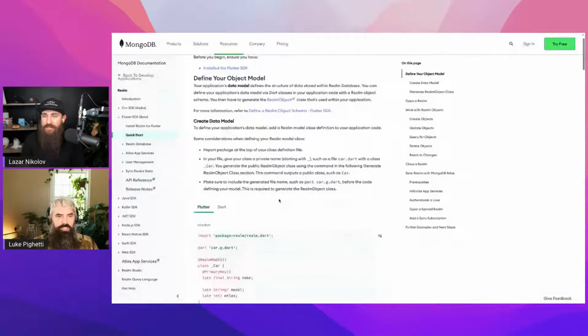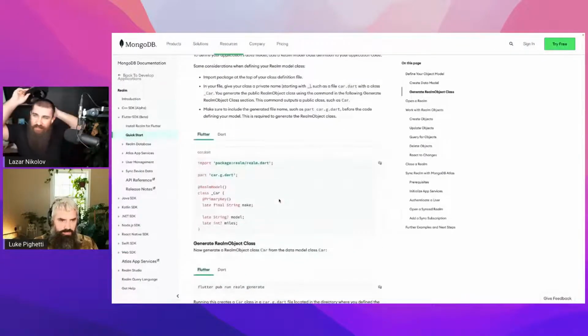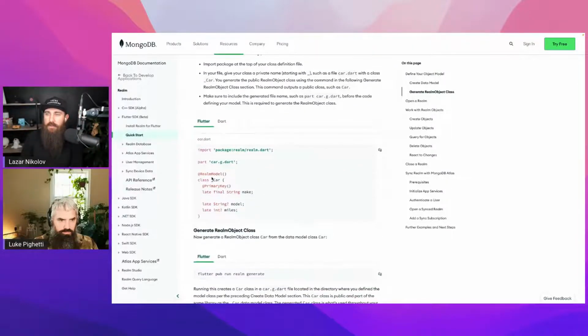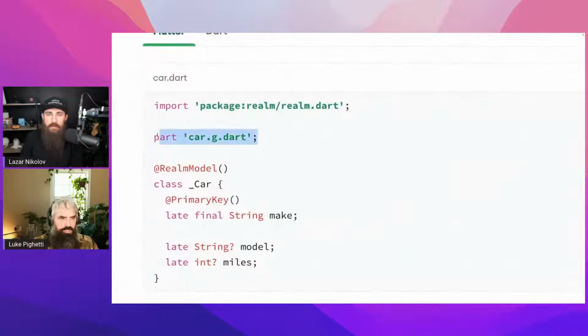I'm hoping you'll be able to just add annotations to that. It looks like you'll be able to. Yeah, there we go. So we can import the package. Did you already install it? I can't remember. Yeah, already installed. So is this your first time doing code generation in Dart? Totally. I was gonna ask what is part. I have no idea.